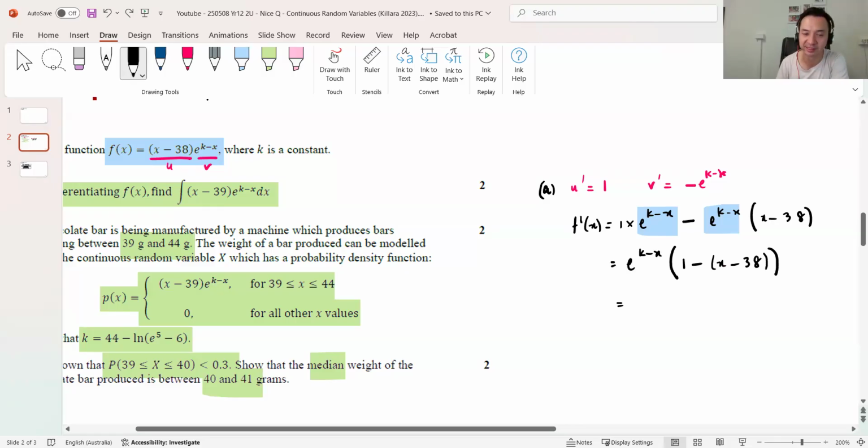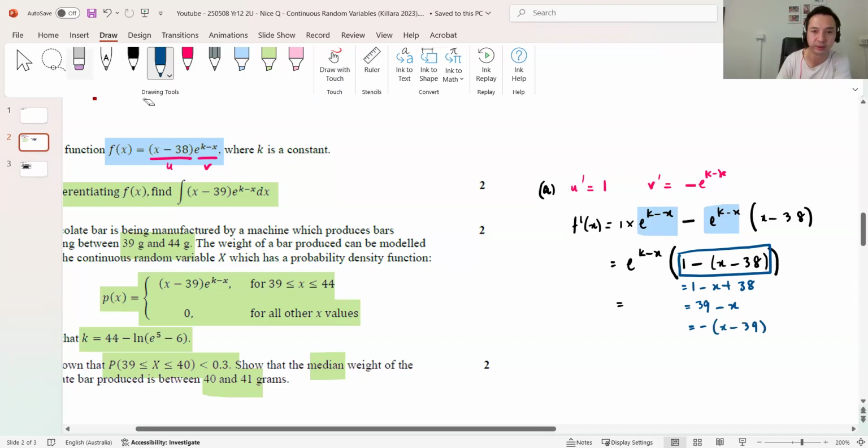Just to make my next step easier, I'm just going to simplify this inside here to be 1 minus x plus 39, that's 39 minus x. And if I factorize a negative out, it would be x minus 39 like that. So I'm going to factorize a negative out. It becomes negative bracket x minus 39, e^(k minus x).